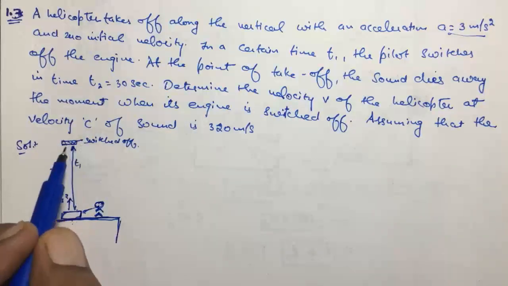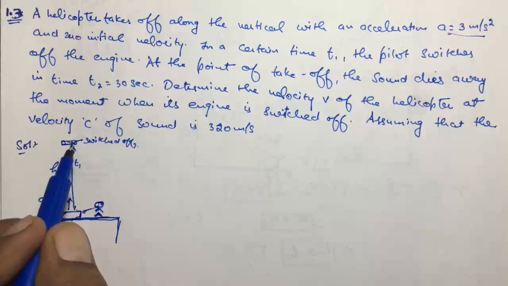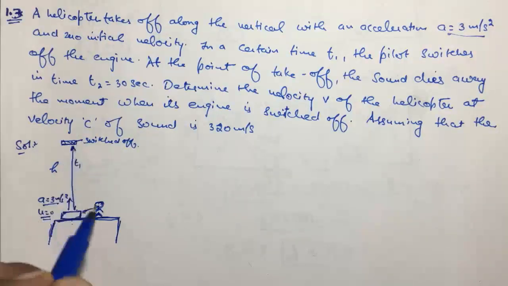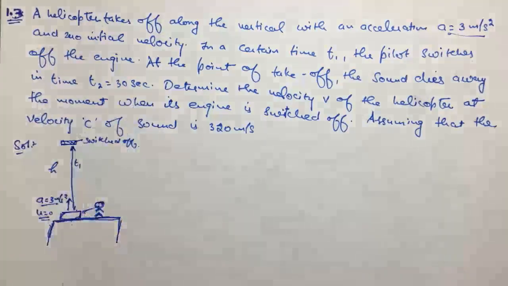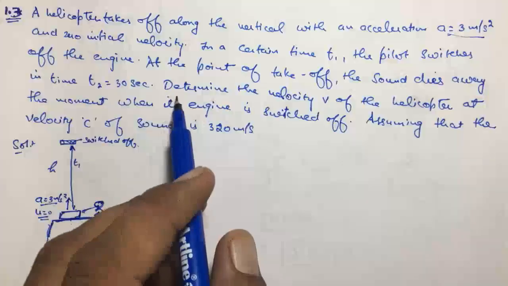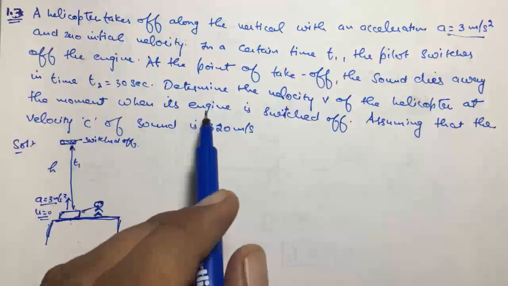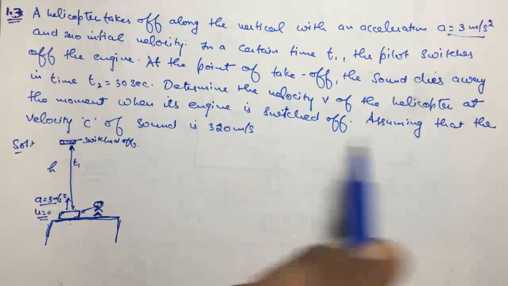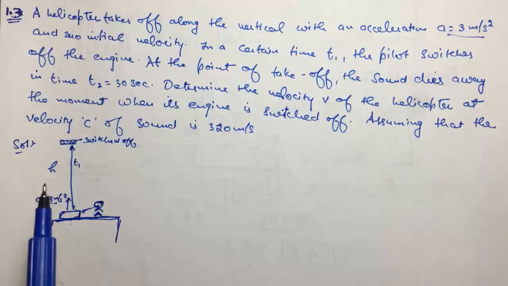After t1 the pilot switched off the engine and he is still listening because the sound will come down and take some time. So after time t2, that is 30 seconds, the sound dies away, and they are asking to determine the velocity v of the helicopter at the moment when its engine is switched off, assuming that the velocity c of sound is 320 meter per second.